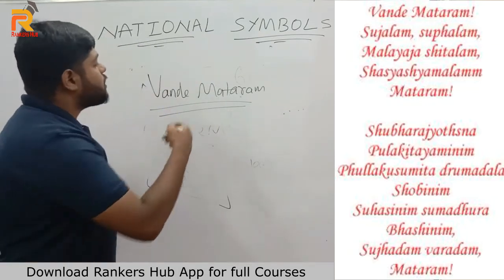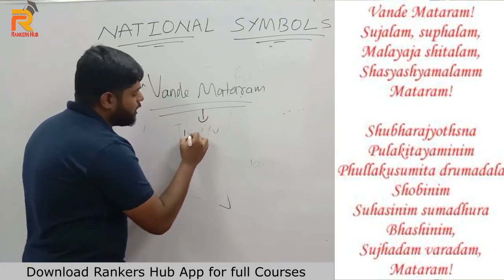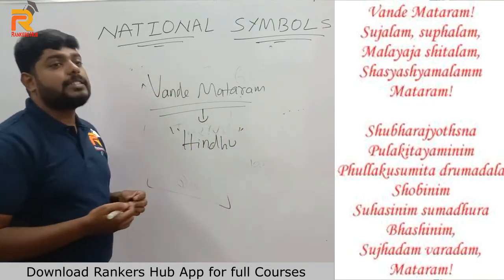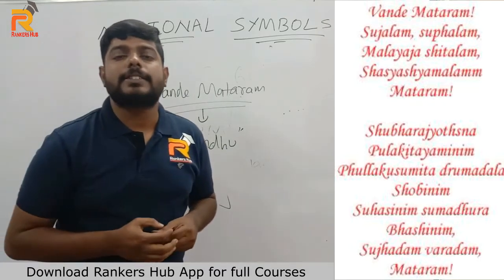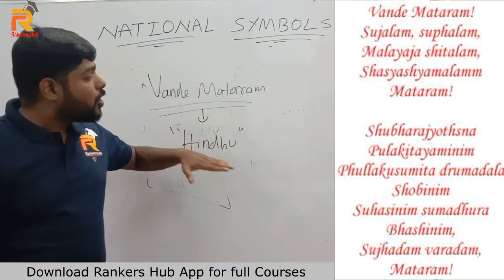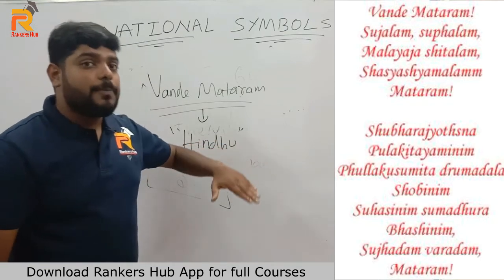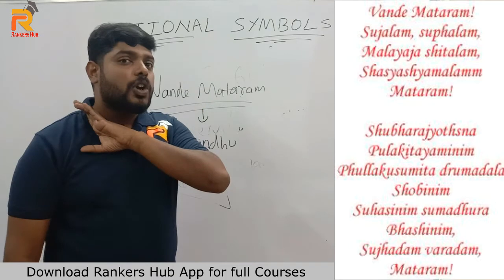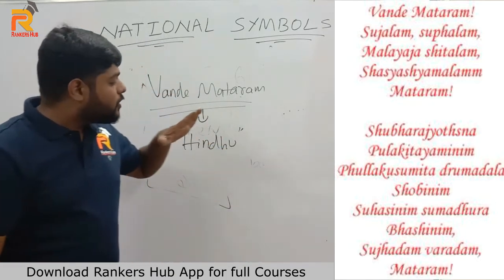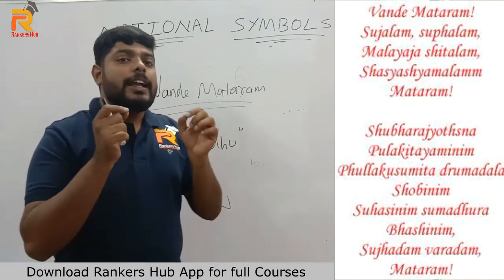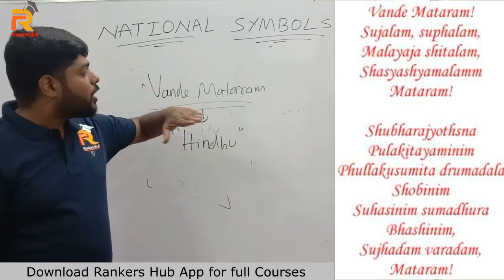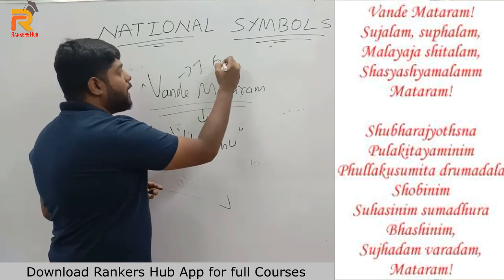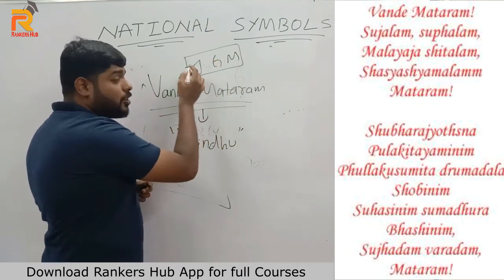What is the flaw? This Vande Mataram has a word called Hindu. As the song has the word Hindu, it did not become the national anthem. Why? Because our country India is a secular country. When it is a secular country, it should not give any importance to religion. But if the word Hindu is there, it may look like India can be a Hinduistic country. So we removed Vande Mataram, and the next alternative was Jana Gana Mana, which was written by Rabindranath Tagore, most important for examination.